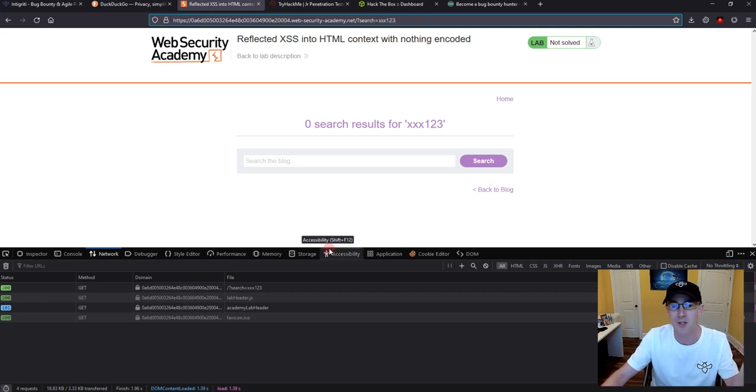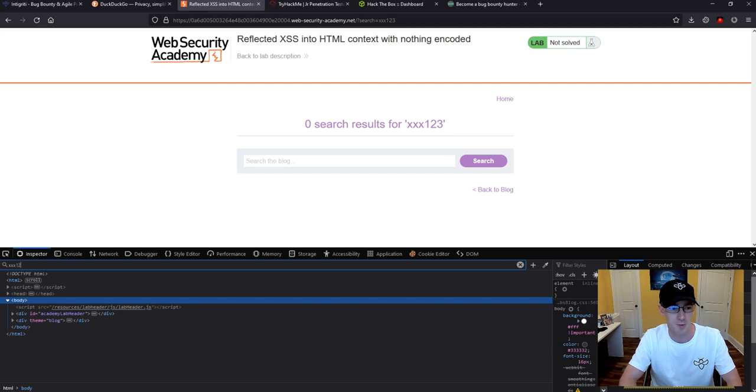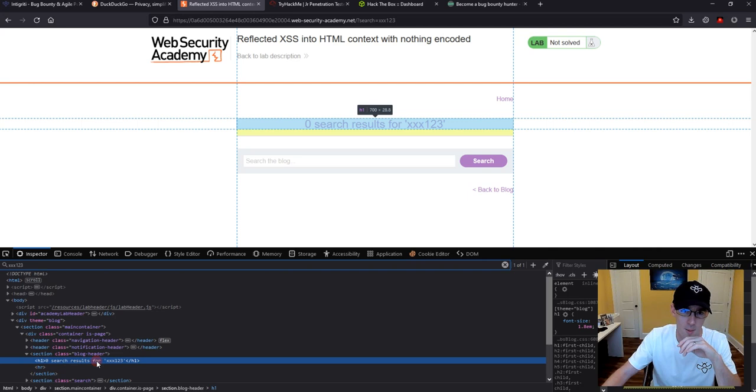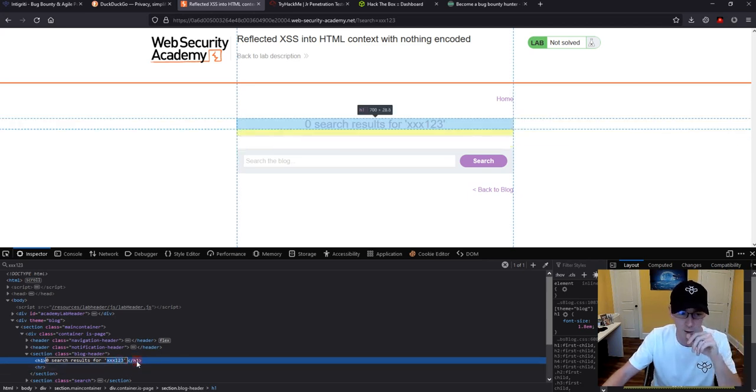So what that lets us do is very quickly, in case something was screwy, find where what we sent comes back out. So let's look real quick at what's happening on the screen. If we go over to the inspector and type in XSS720p now, what that's going to do is show us in the code where our search term was reflected. And all we can really tell from this right now is that our text was reflected back into an H1 or header tag. That's basic HTML. That's our header 1 tag, the big header usually.